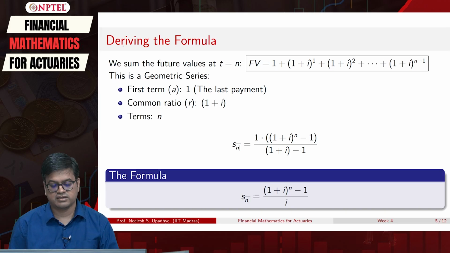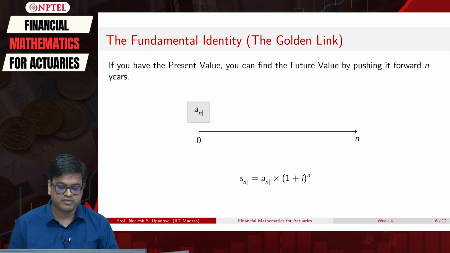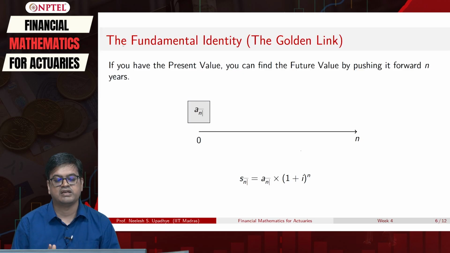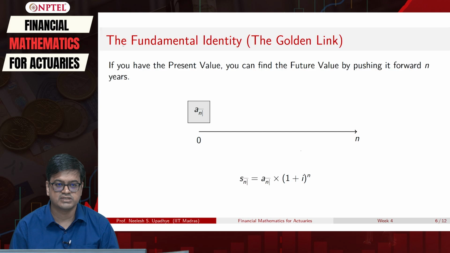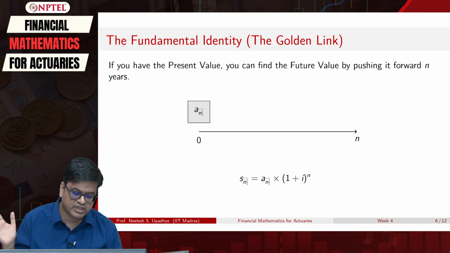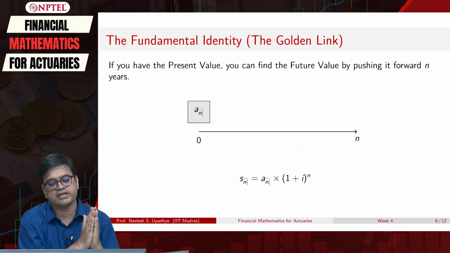So, we will look at that link first, and we will call that link a golden link. Whenever I am calculating present value of annuities, I am looking at time point 0. I am bringing everything to time point 0 and calculating the present value, right. So, what is the analogous transformation for that?